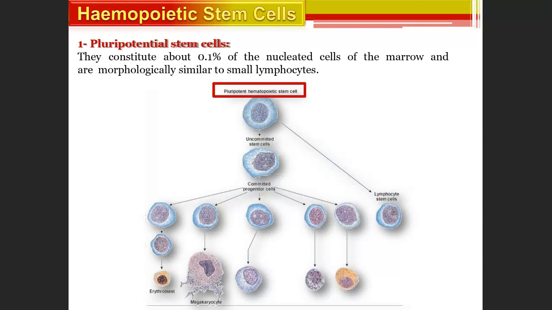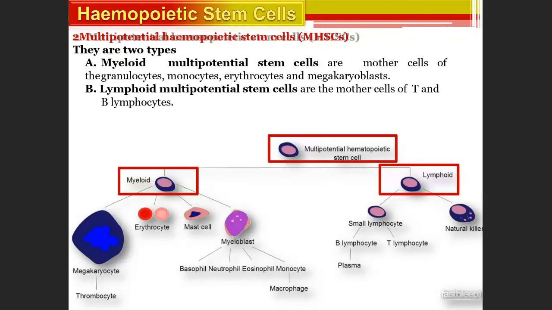Then pluripotent stem cells. They constitute about 0.1% of the nucleated cells of the marrow and are morphologically similar to small lymphocytes. They look like small lymphocytes and they are the nucleated cells of the marrow. These are called pluripotential stem cells. Multipotential hematopoietic stem cells, there are two types: myeloid multipotential stem cells and lymphoid multipotential stem cells. Know the names. My request, just know the name.